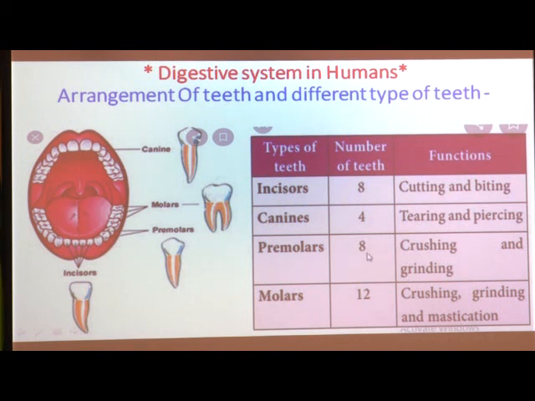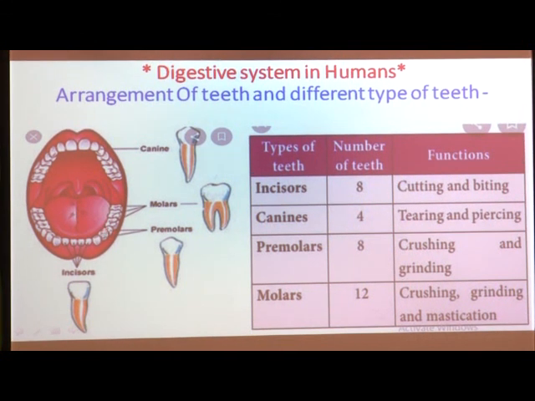The total number is 8. How many in the lower jaw? 4 in the lower jaw and 4 in the upper jaw. After the canines, on the left side 2 teeth are there and on the right side 2 teeth are there. Near the canine, 2 teeth at left, 2 teeth at right.